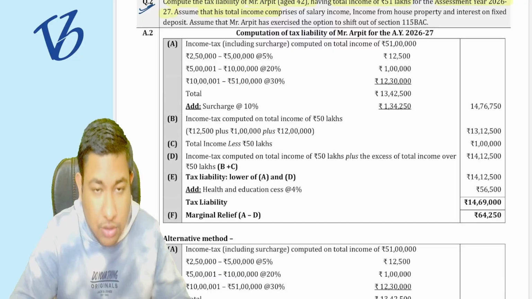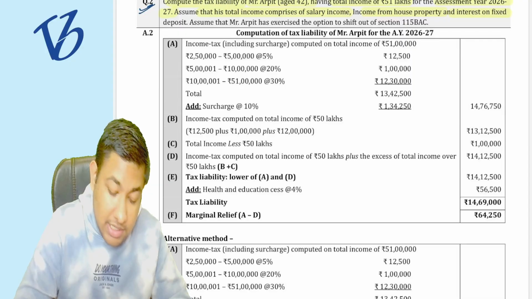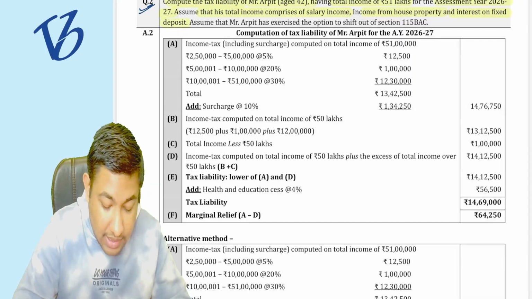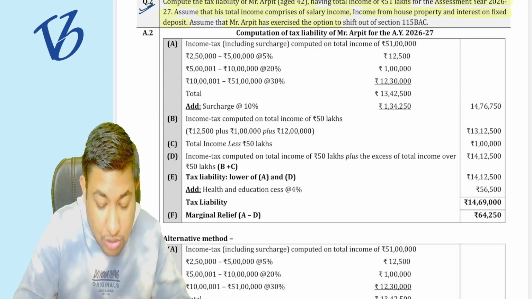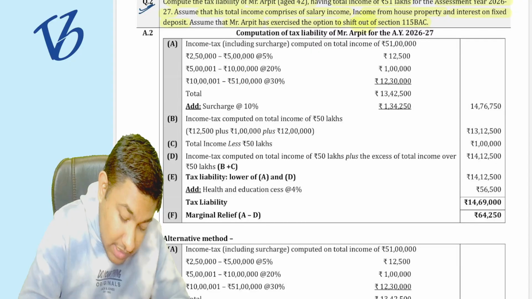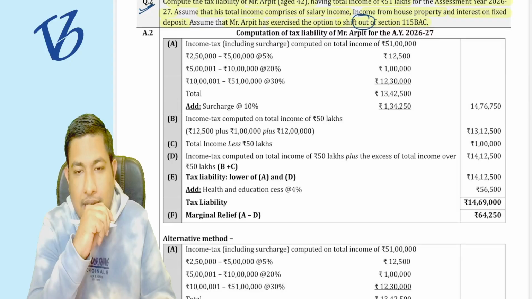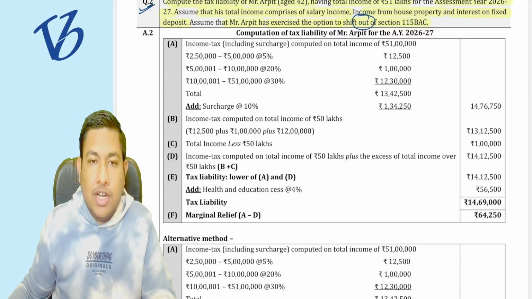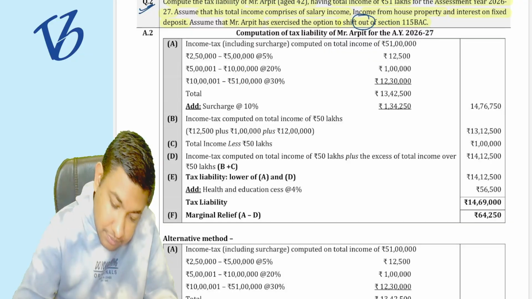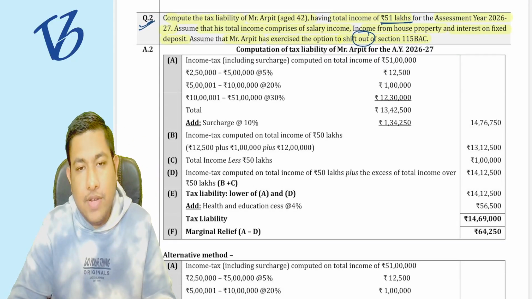Assume that Mr. Arpit has exercised the option to shift out of 115BAC. If he is shifting out, that means you have to calculate as per the normal regime. Now, the income is 51 lakh rupees, so the concept of marginal relief will apply.